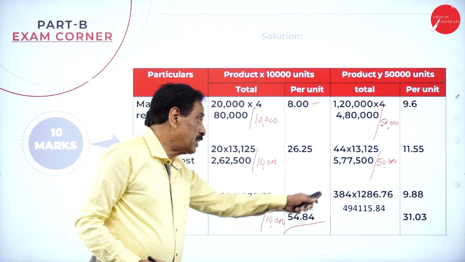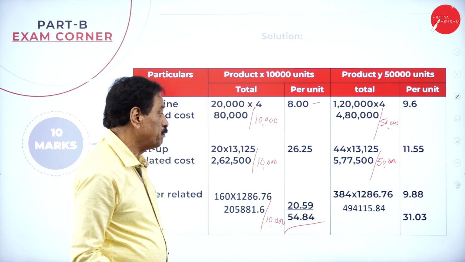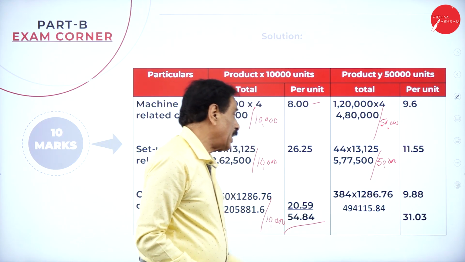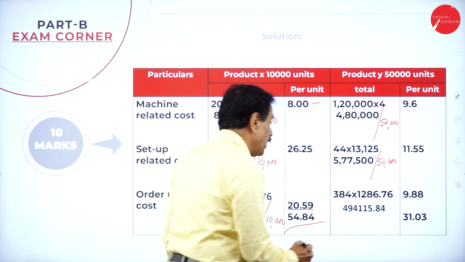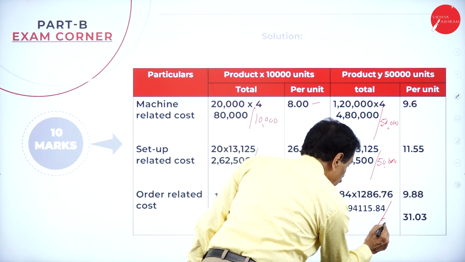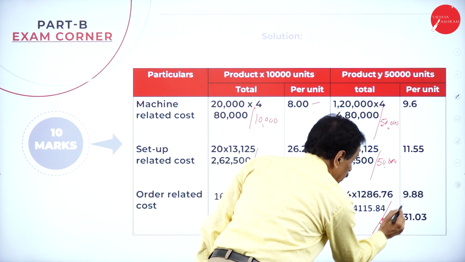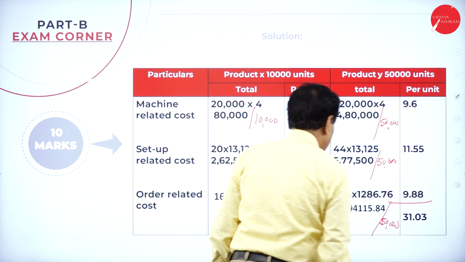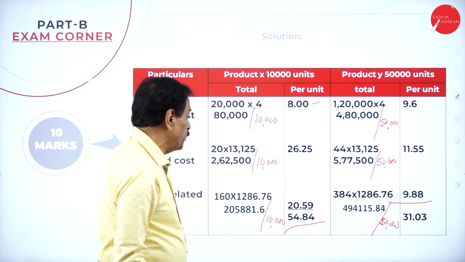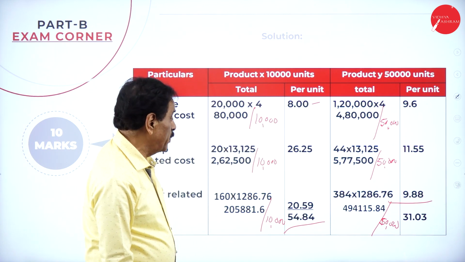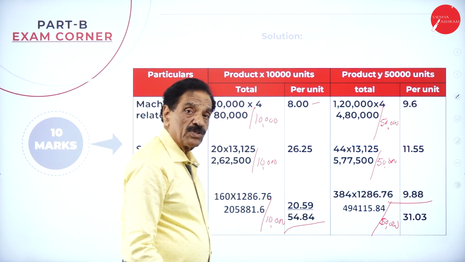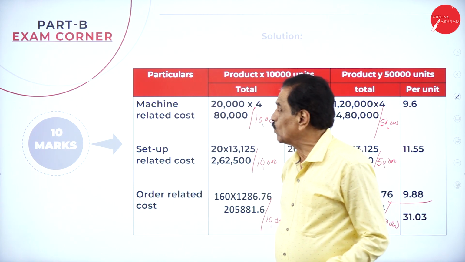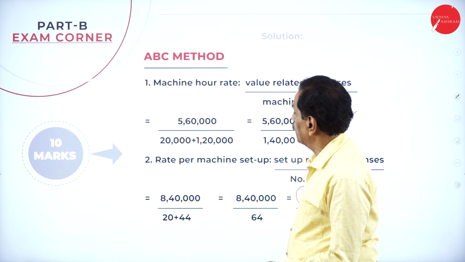Third one, 384 into 1,286.76 is 4,94,115, divided by 50,000 units. It works out to 9.88. Totally, it comes to 31.03 cost per unit for the 50,000 units. Very easy problem they are going to ask. If you want, I will explain one by one.